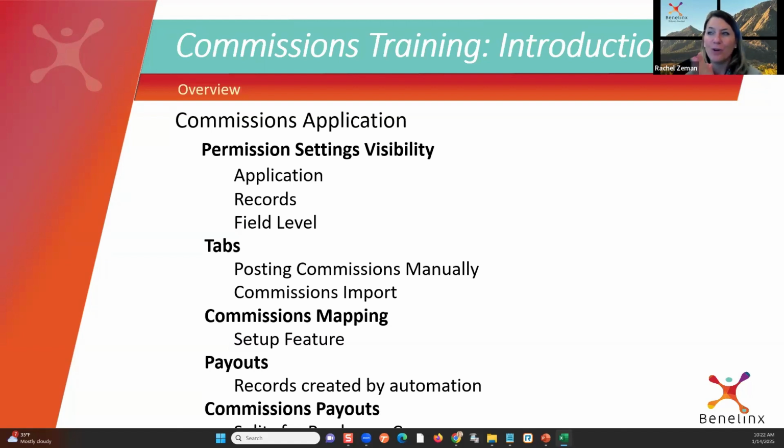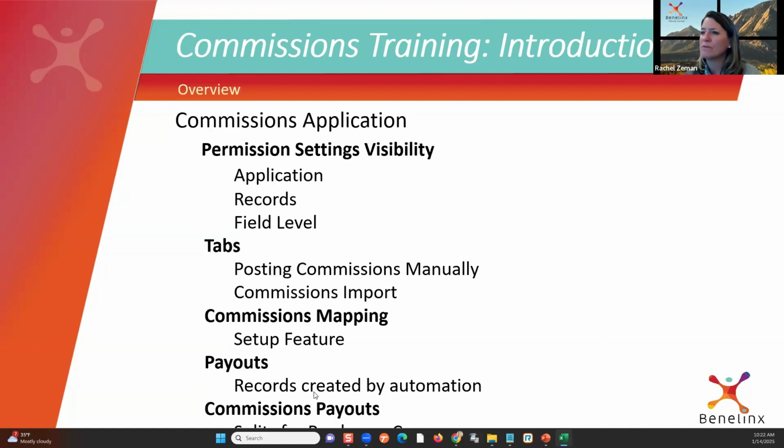So we're going to encourage you to understand how to update those mappings. You may not create one, but you can go in. For example, you didn't sell voluntary life before with Anthem, and now you did. You've got to add that policy value to your mapping. Super easy to do, and that helps you move on to keep posting commissions. Payouts are the records of the actual commissions received from the carrier that they pay the agency as a whole.